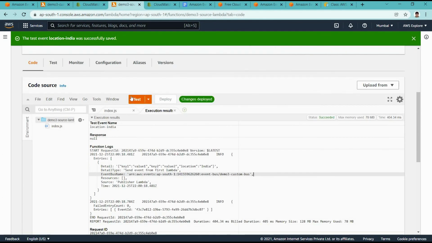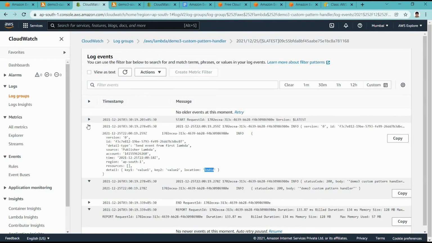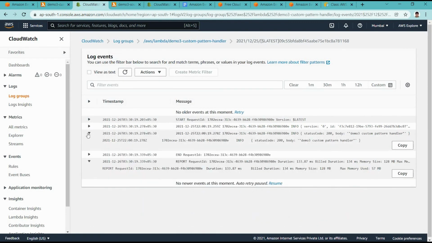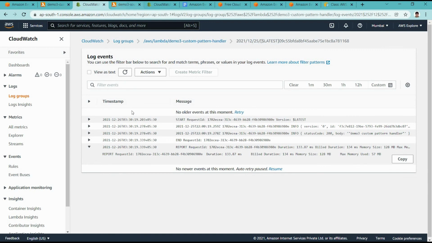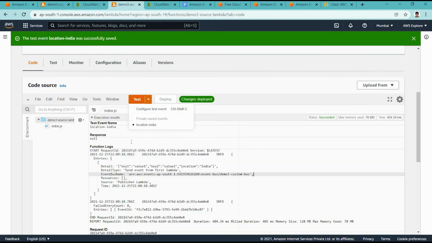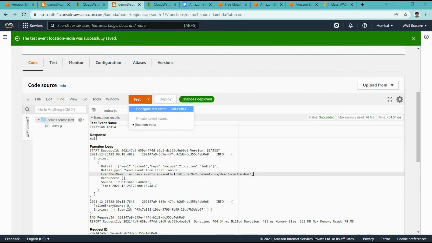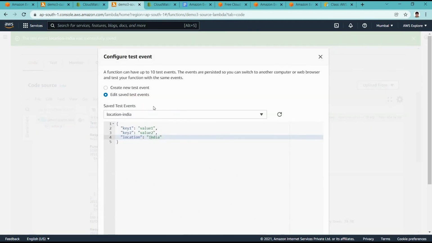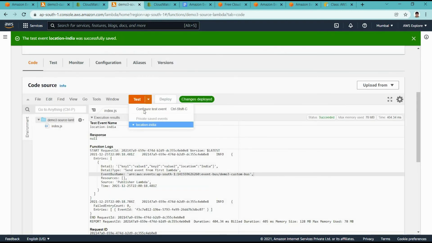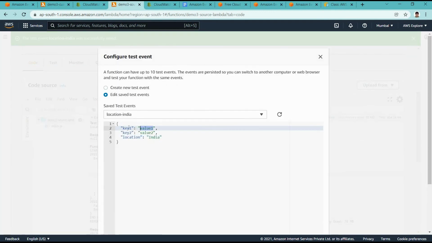And even if we change anything, let me do another call here in this lambda. What I am doing is creating something new, so let me create a configure test event. For now I am giving it something new like a new key.